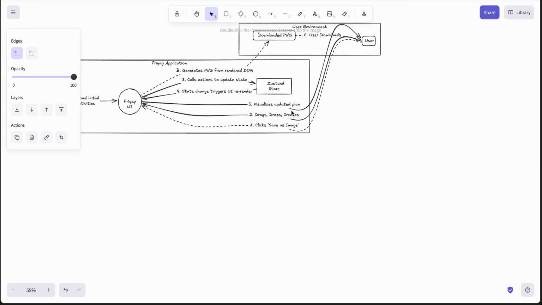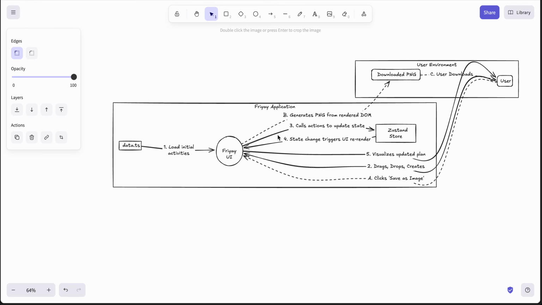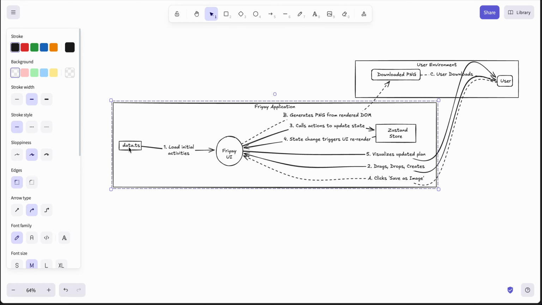Now, moving to some diagrams again. This is the entire architecture diagram of the application. So when the application loads, we have initialData.ts, which brings us all the cards which are already present on the website with us. When the Friyay UI loads, the first thing which all of us can do is call actions to update state, which is a Zustand store.